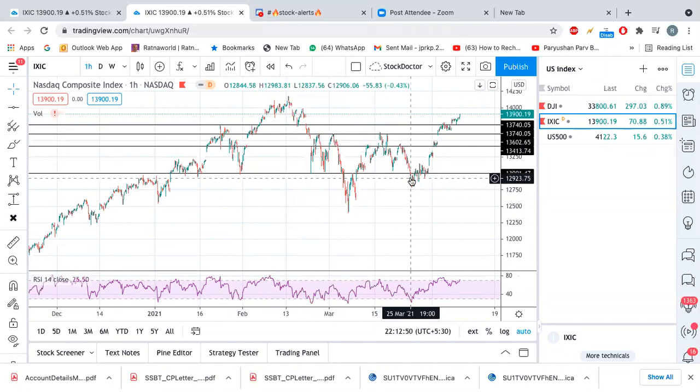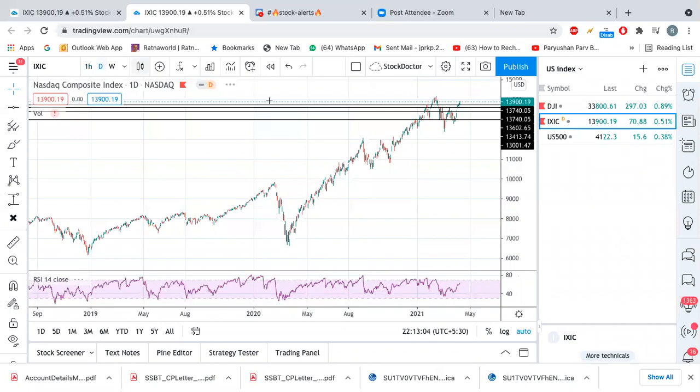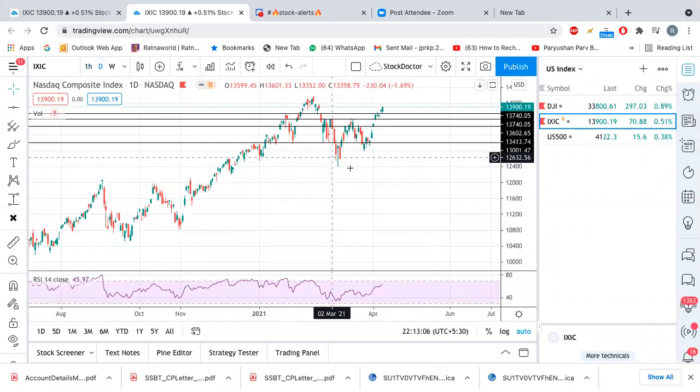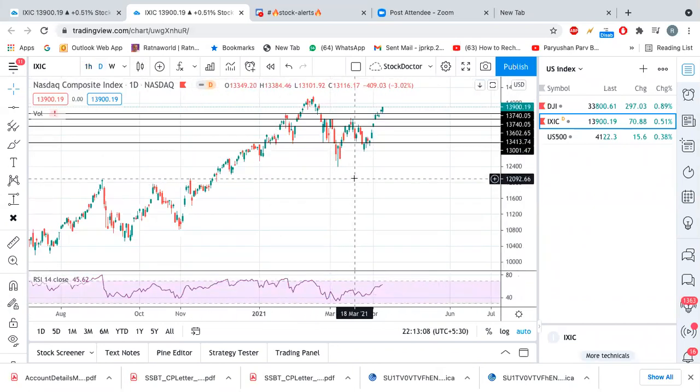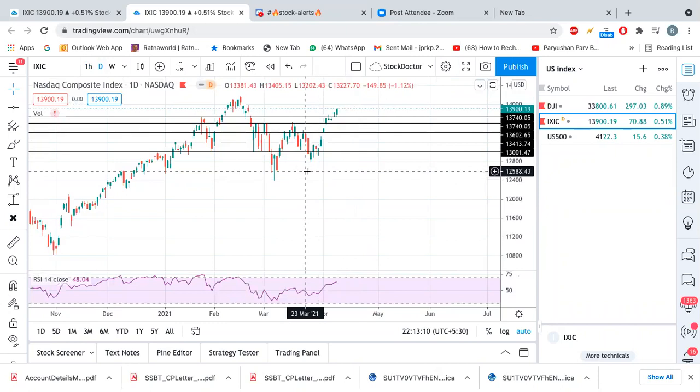It came down below this level, but on the day chart, what I say is that it should break 12,900 on a closing basis. If it goes down on the hourly, it doesn't matter. On the day chart it should not go below 12,900. One day it went to 12,600, but immediately the next day it started going up.